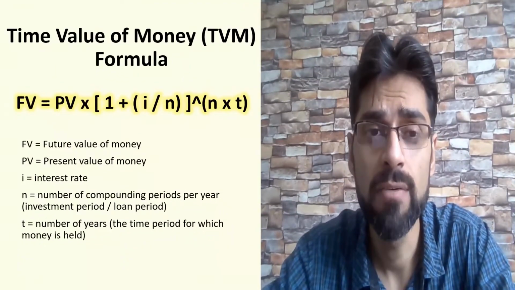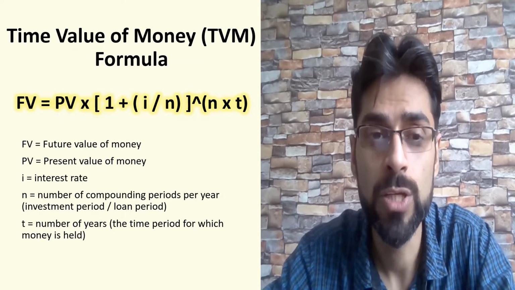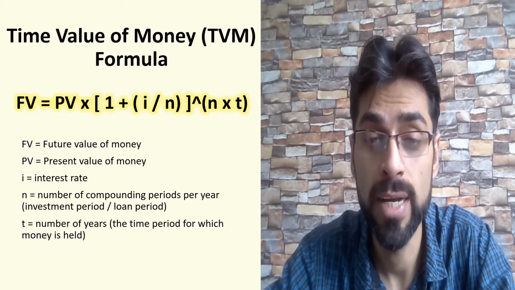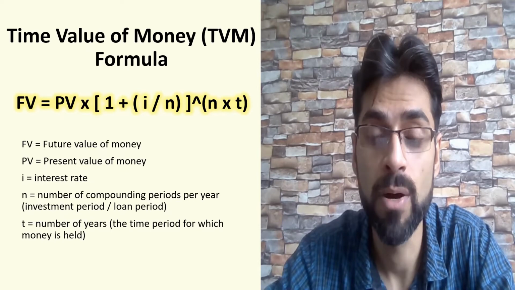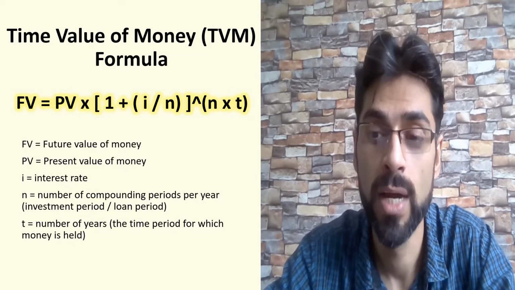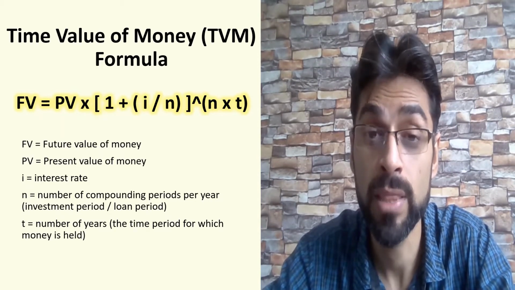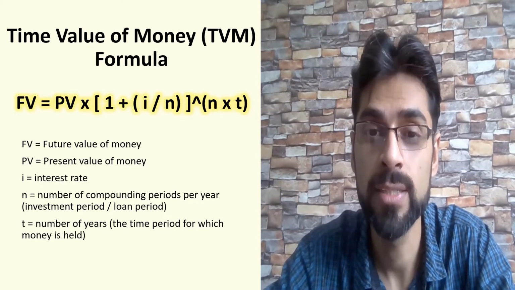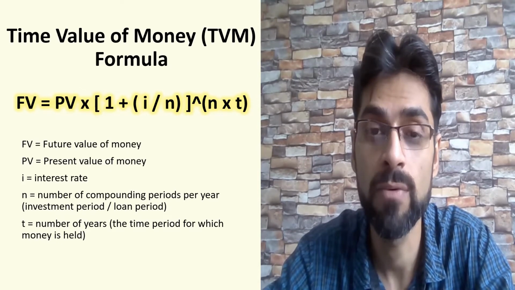We have a formula here for time value of money. Future value is equal to present value multiplied by 1 plus interest rate divided by n, where n is the compounding factor, raised to the power n into t. Suppose compounding is half yearly, then you will divide by 2, in case of quarterly compounding by 4, and in case of monthly compounding by 12. T is the time period and n is the number of compounding periods per year. So monthly compounding will have 12.